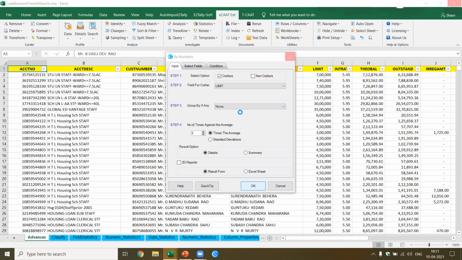So outliers will show you which are the ones beyond a particular boundary. In this case, now you find some account is 2 crore rupees. So you'll be able to identify which accounts are beyond this one. Now, because I'm not grouped, based on all the limits, I'll be able to get the accounts which are more than 5 times the average.